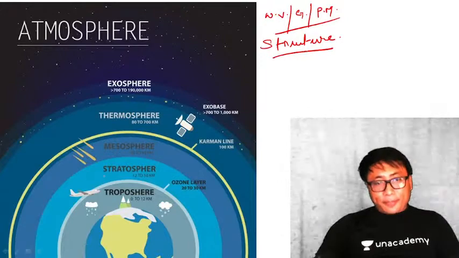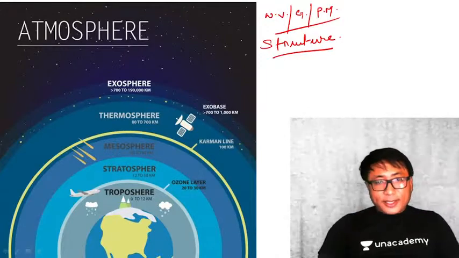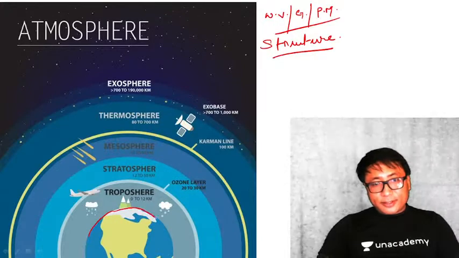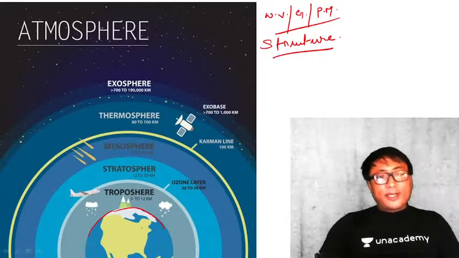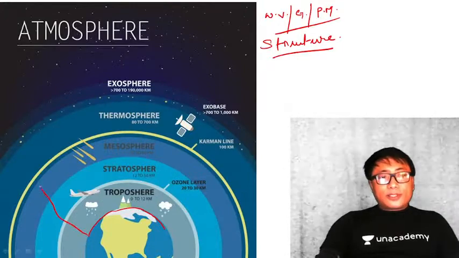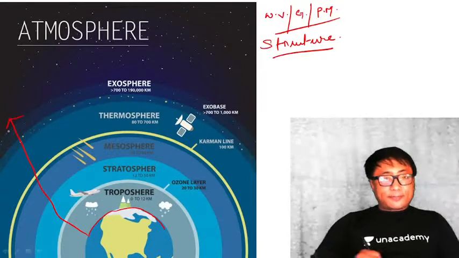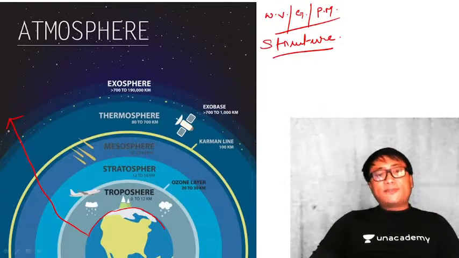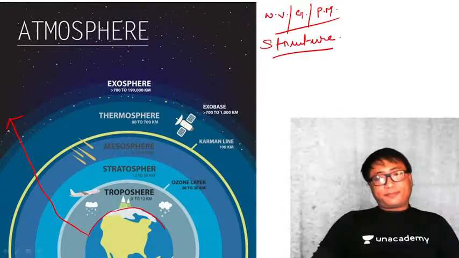You see here, kindly follow the pointer. This is Earth. This is Earth's surface. The moment you go away from Earth's surface towards the outer space like this, the entire atmosphere is classified into different layers.